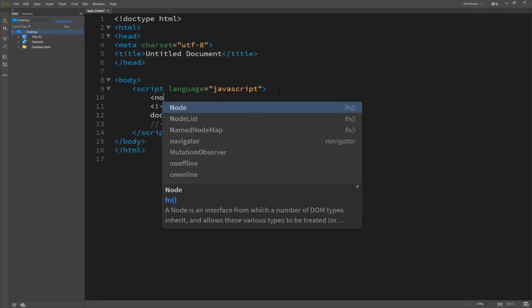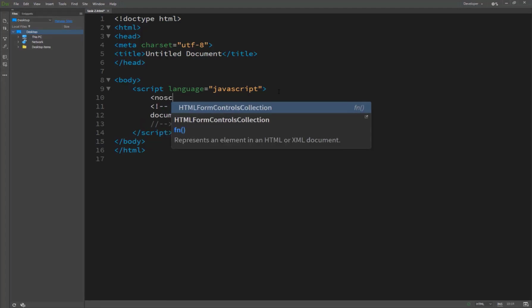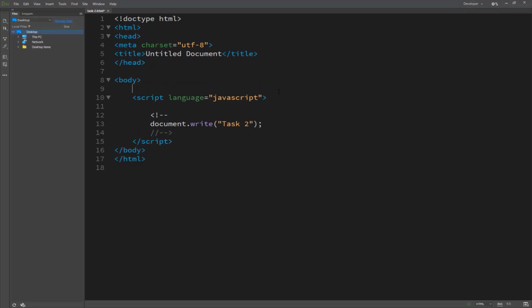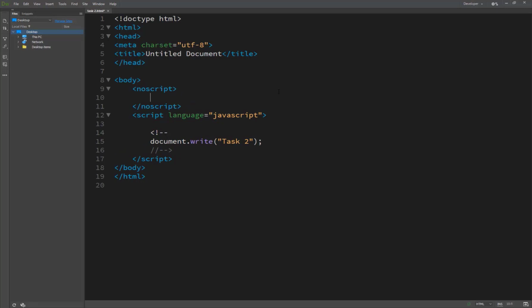But if we use the alternative technique, we say noscript, not inside the script tag, sorry, we write noscript here, and inside it we print something, like hello world.